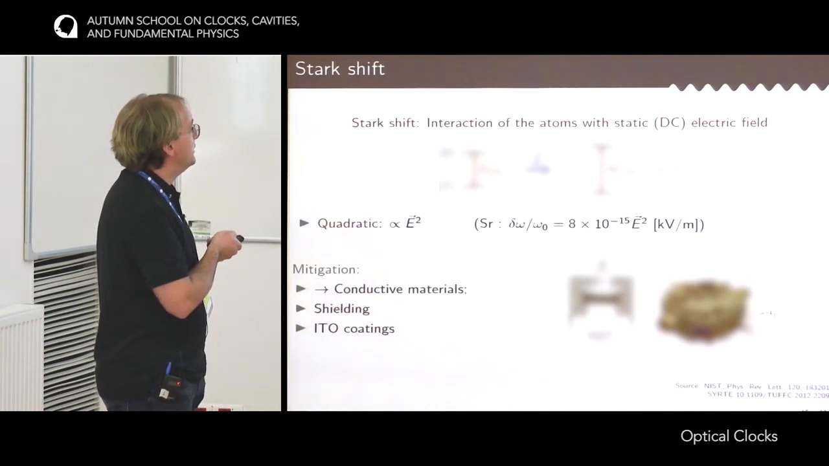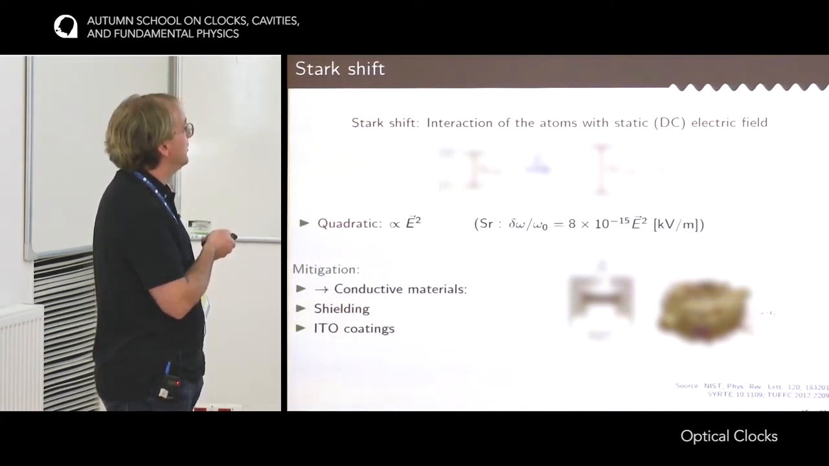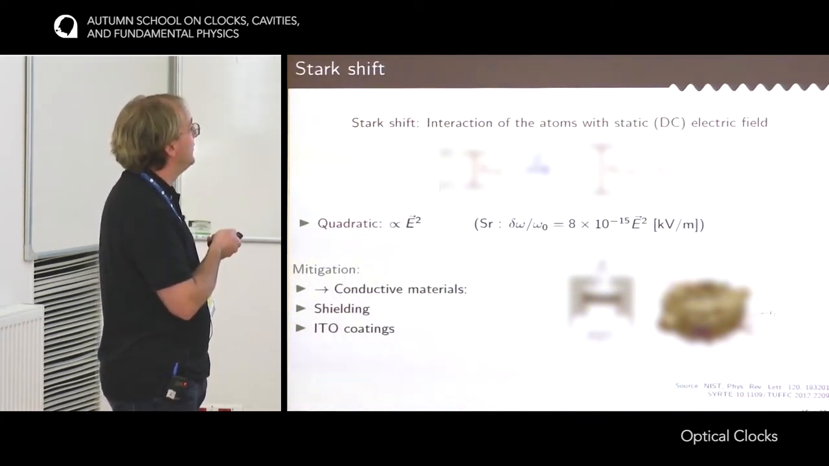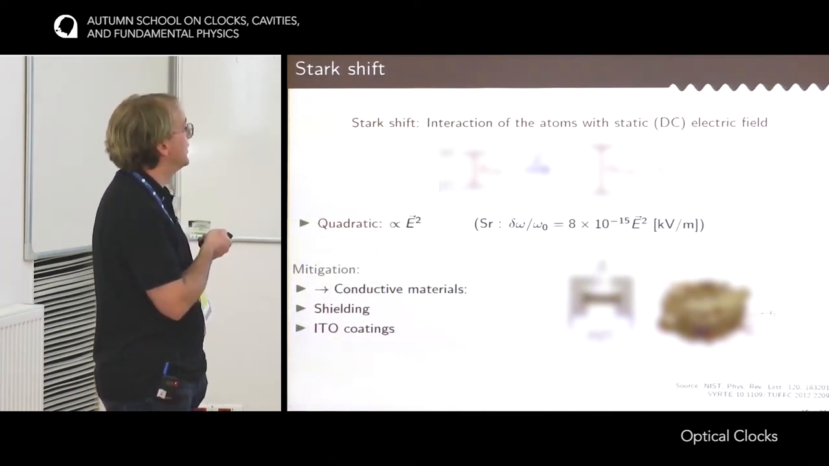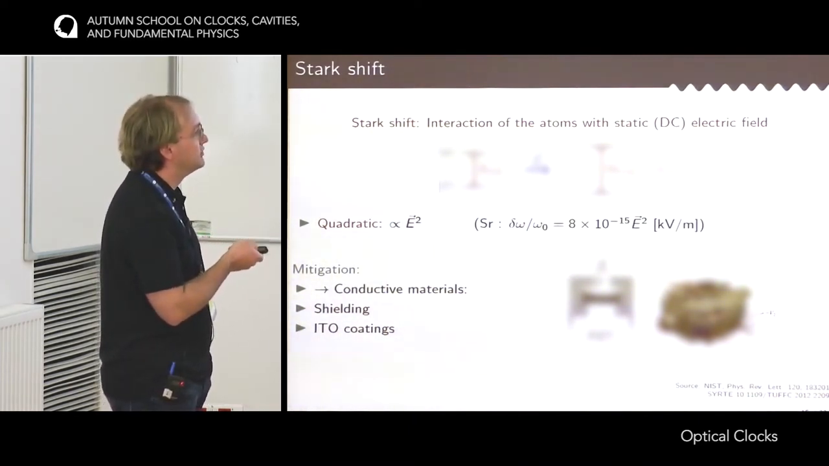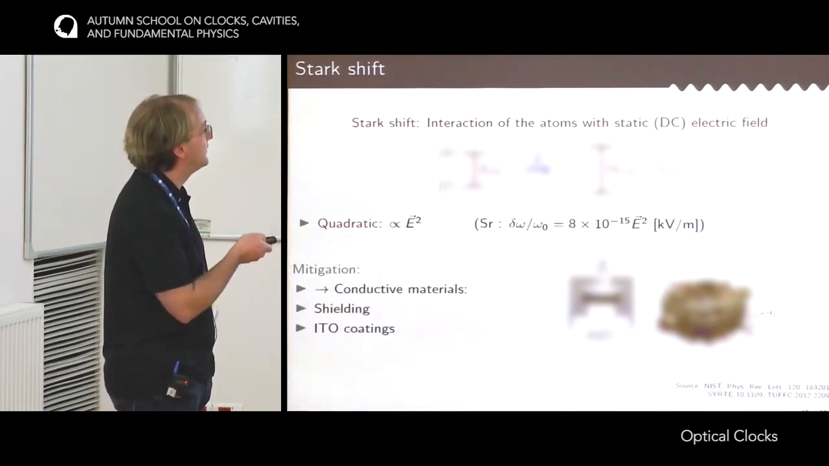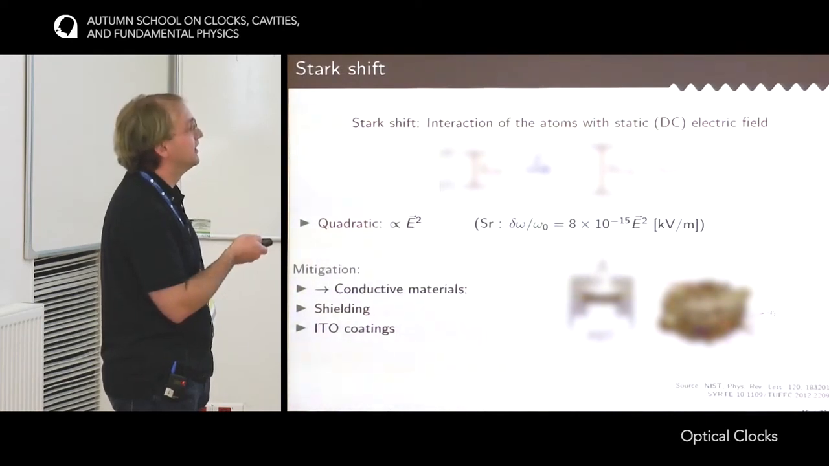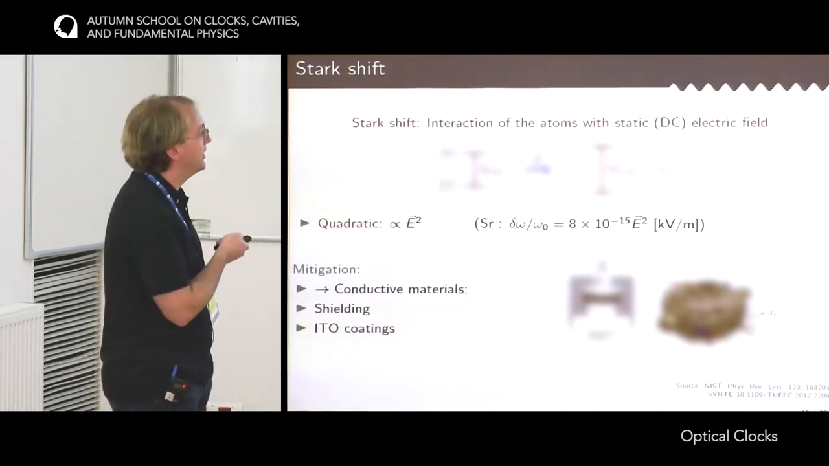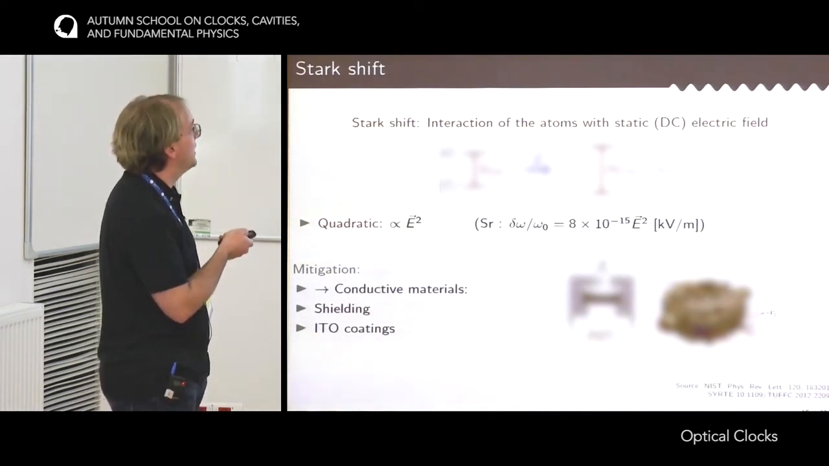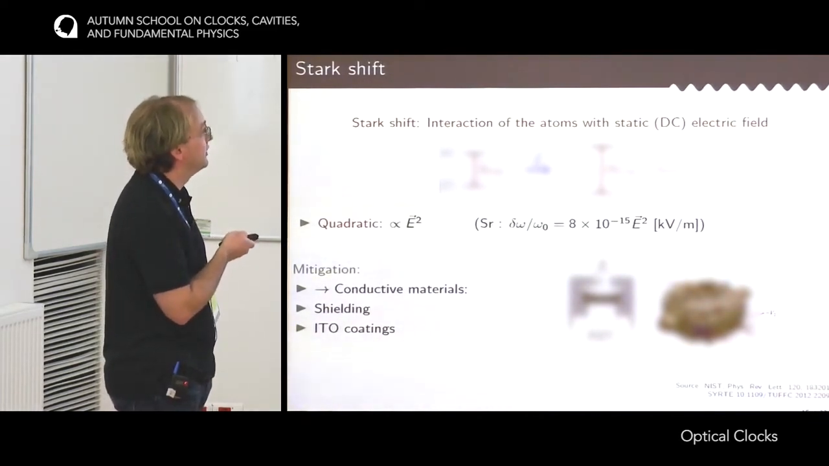The other technique would be to make the optical surfaces conductive using indium tin oxide coatings. So this is a vacuum chamber that has been designed at NIST, and all the mirrors are coated with this conductive coating. And so this effectively builds a Faraday cage around the atoms, which helps getting rid of electric fields.